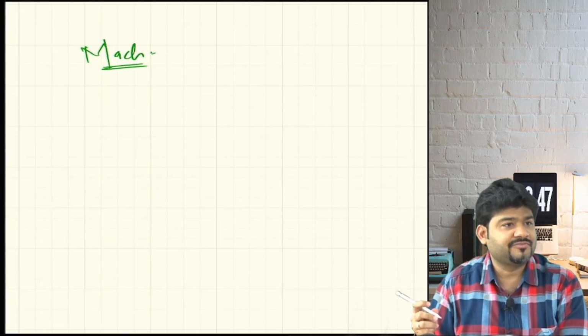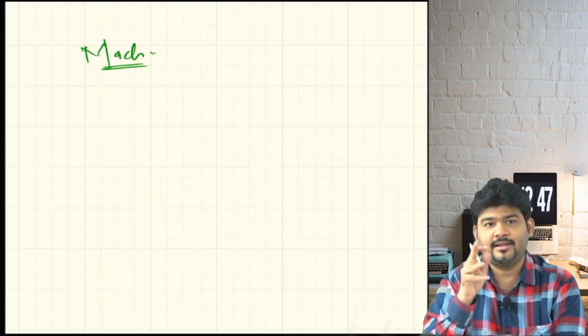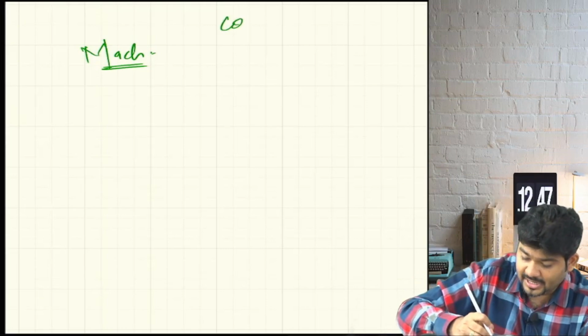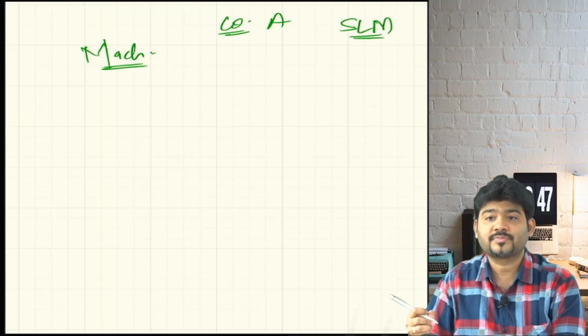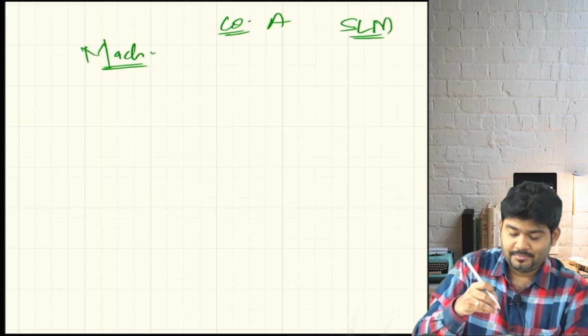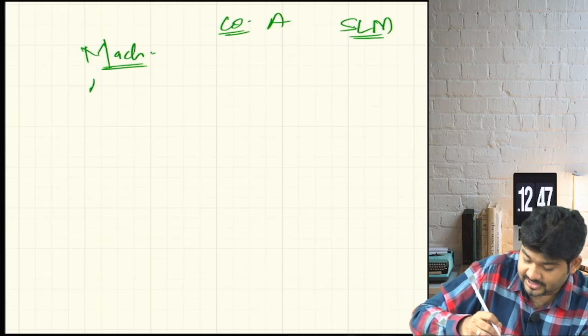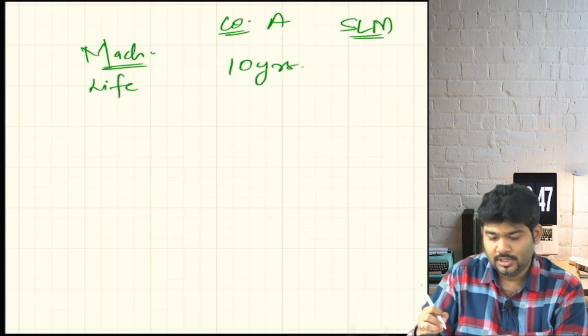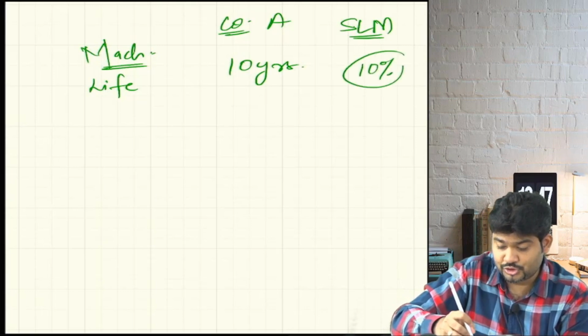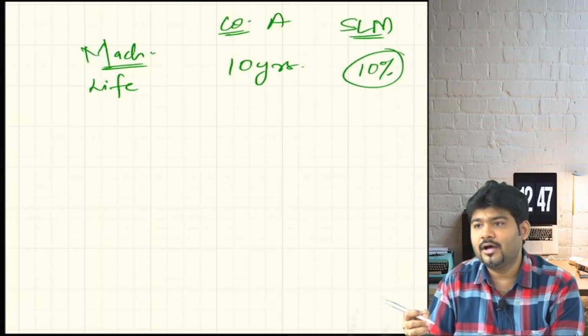Now as per books of accounts, we have typical methods like SLM, WDV. Suppose a company A is using the straight line method. The machinery life is 10 years. So can I say SLM will tell you to charge 10% every year? Yes or no?